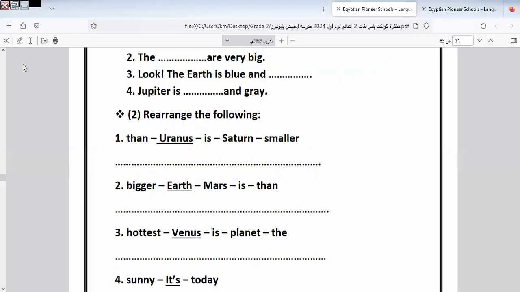As we know before, I will write the rule: subject plus verb plus object. Let's practice this. Let's apply this rule in this sentence. Uranus. So here we started with what? With the subject, that we underline. So here we have subject, verb, object. This is a statement sentence.